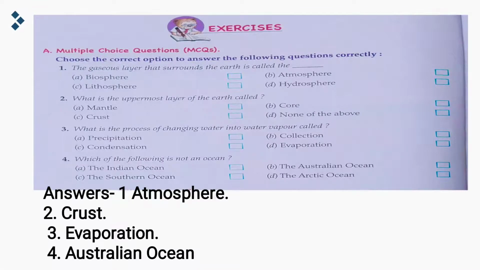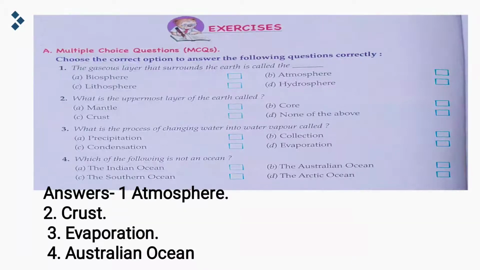Second one, what is the uppermost layer of the earth called? So, the options given here are mantle, core, crust, none of the above. So, the correct answer is crust. What is the uppermost layer of the earth called? The uppermost layer of the earth is called crust.